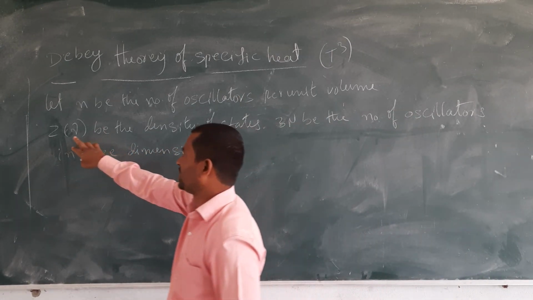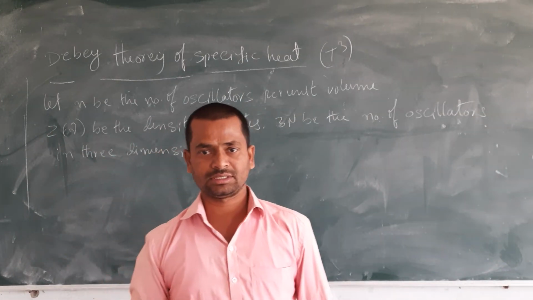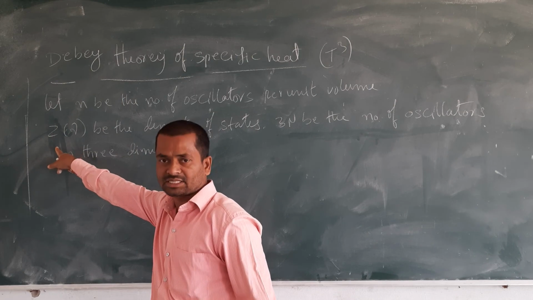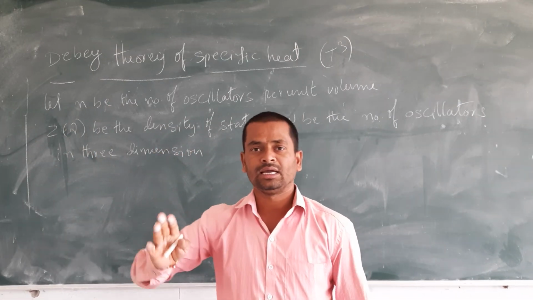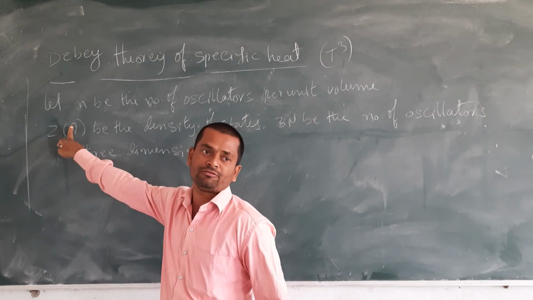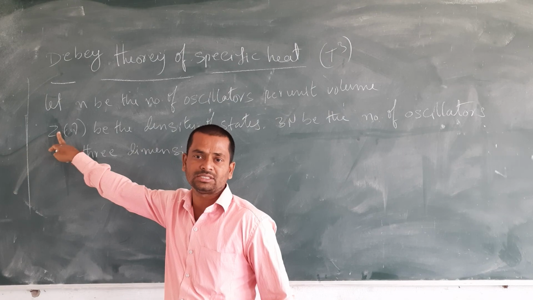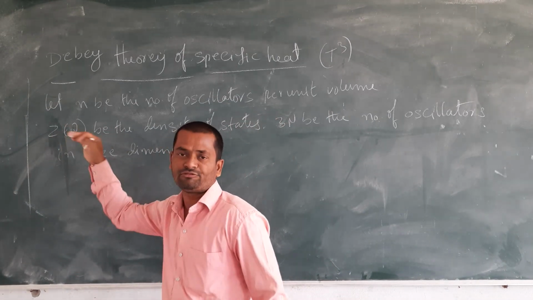Why is this term taken? Z indicates the density of states, and the density of states depends on frequency. It varies with the frequency, so it is a function of frequency. The density of states is a function of frequency. That is why I have written z of nu.